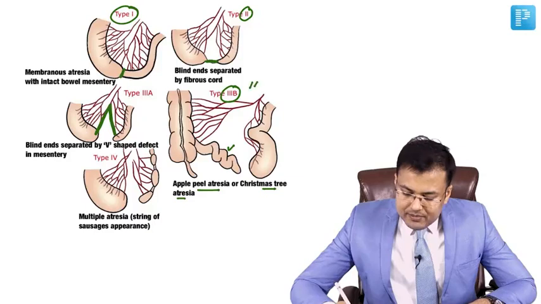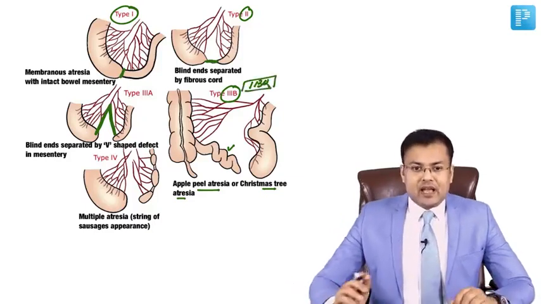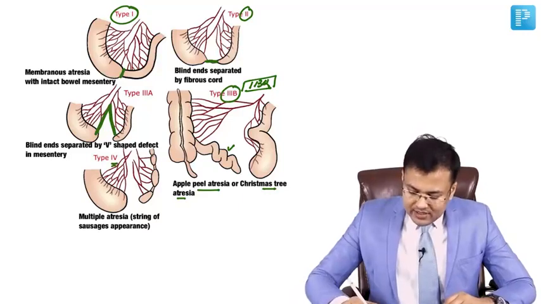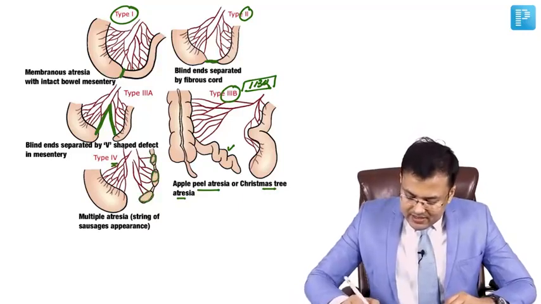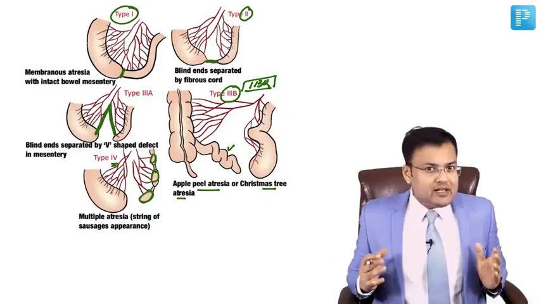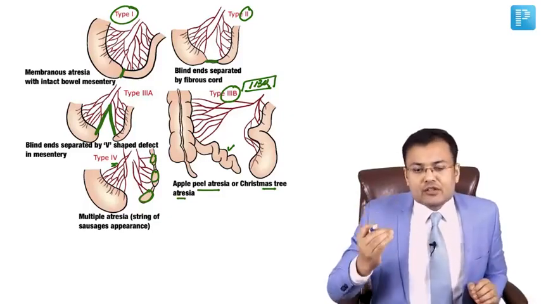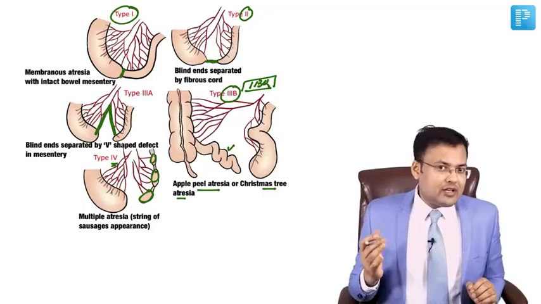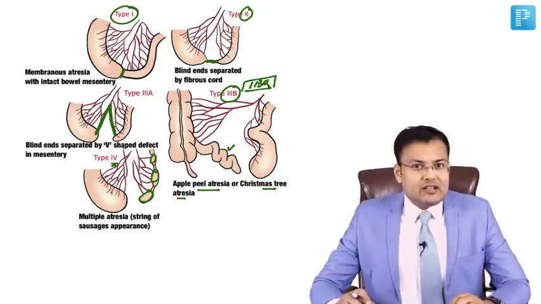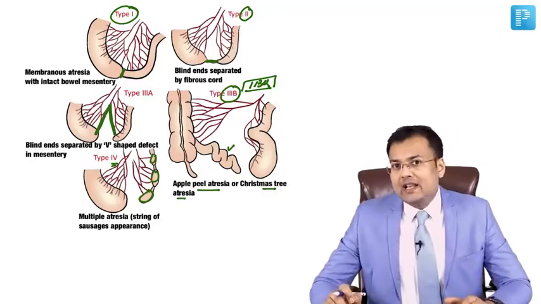This is an image-based question which was asked many times in exams. And what is type 4? Here you can see there are multiple atresias, and if you see the appearance, it looks like a string of sausages. So these are the types of jejuno-ileal atresia.